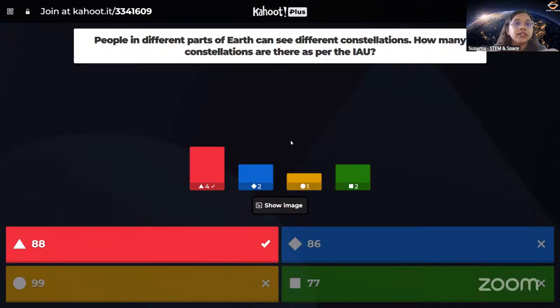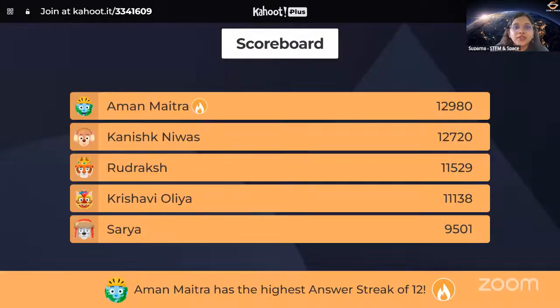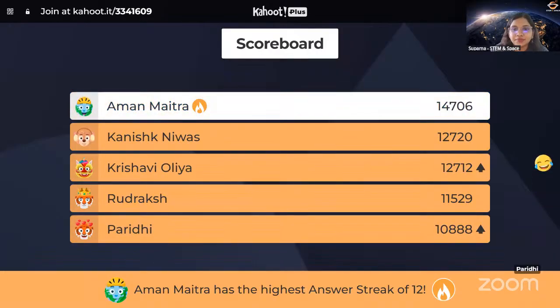So what happened is IAU, they came forward. It's an international organization. They decided, no, we don't want this confusion. We will just make a standard list of constellations, 88 constellations. Okay, and throughout the night sky, we divided it into 88 sections, and inside that section, we have these 88 constellations. One per each section. So very good. Yes, it was a little confusing, but good to see some of you gave the correct answer.